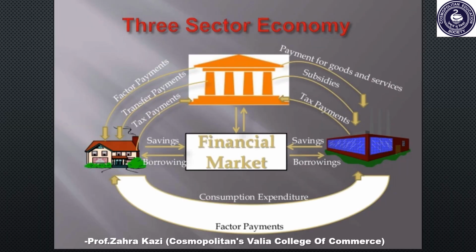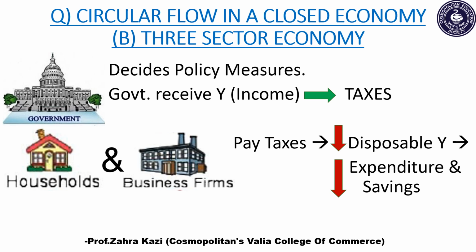Next is circular flow in a closed economy, that is a three-sector economy. In a modern economy, the government plays a major role. It decides various policy measures. Government receives income in the form of taxes. We households as well as the business firms pay taxes, and this reduces our disposable income. Disposable income is the income which is in the hands of the public. It further reduces our savings as well as our expenditure.